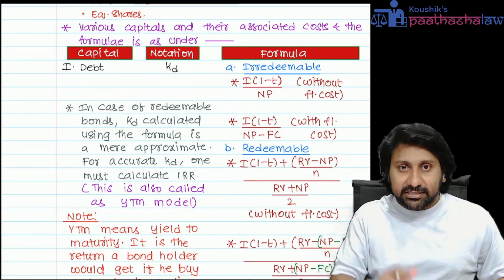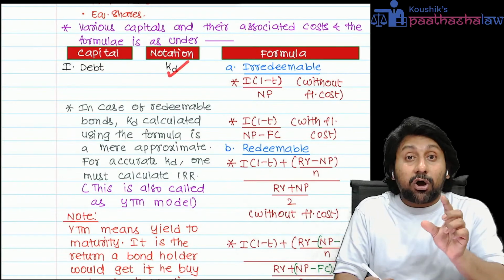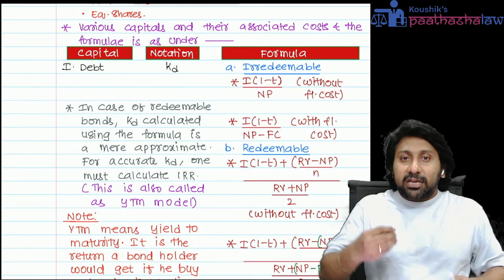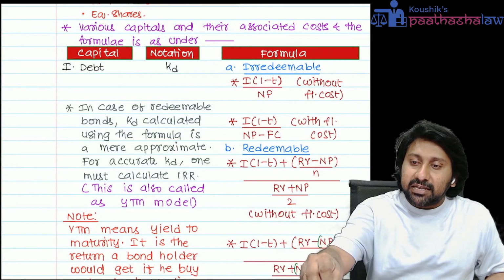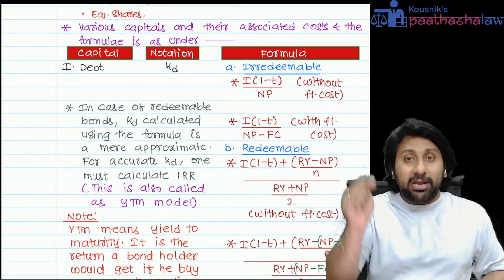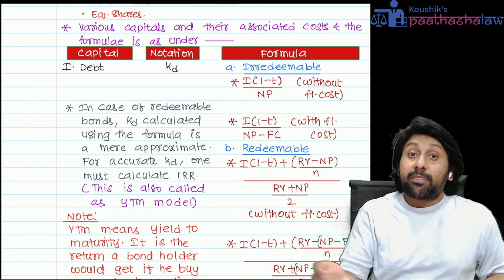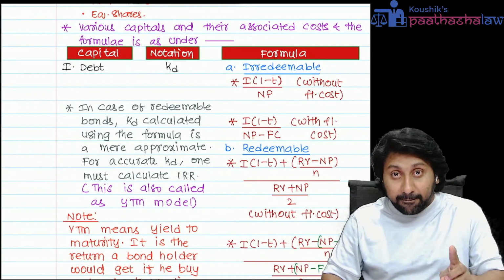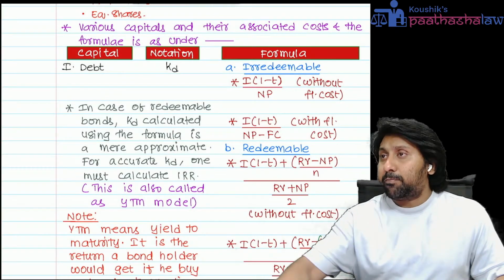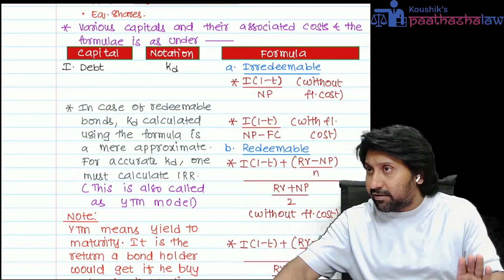It's common sense. Why? KD is cost of debt. It is a cost to the company, because if an investor invests in the debentures, whatever I get is a return. It's not a cost. It's a cost to whom? The company. So we are looking at this formula from the company point of view. So for a company, corporate tax will apply, not your personal taxation. Hope everyone in the class understood the logic clearly, right?